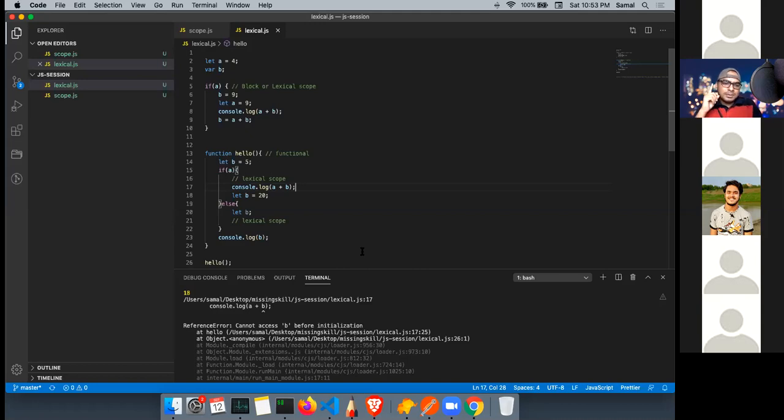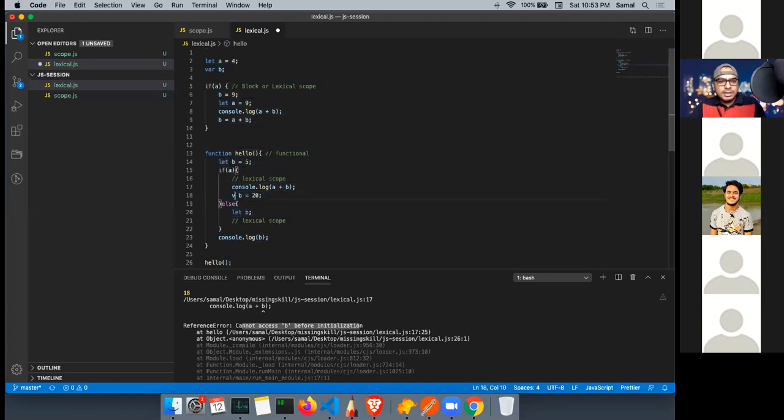What is the one concept of ES6 variables, let and const? It does not get hoisted. That means it cannot be used before initialization. Because we have used let inside a lexical scope, this block scope, and are trying to access the variable before it is declared. When JavaScript runs, it sees that there is an ES6 variable with a lexical scope defined, it does not get hoisted, and we are trying to reference it. So it will throw an error because we cannot access B before initialization.